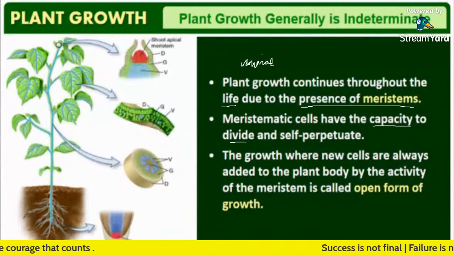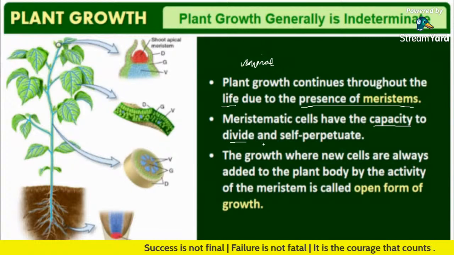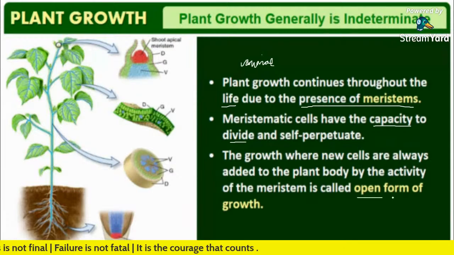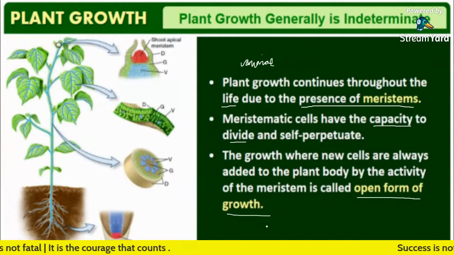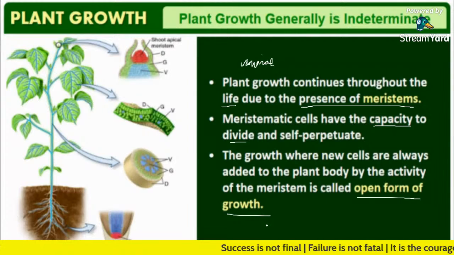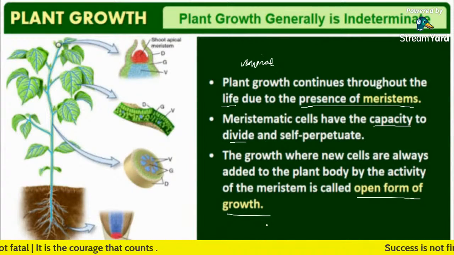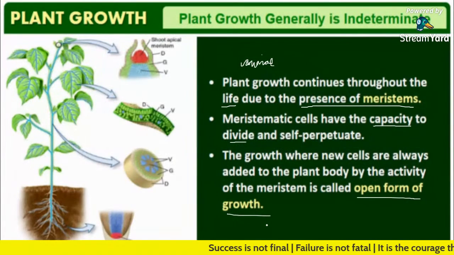This form of growth, where new cells are always being added to the plant by the activity of meristem, is known as open form of growth. So the growth of plant is in open form. Whereas now what I am going to compare with is the growth in animals, so that this topic will be completely clear for you.